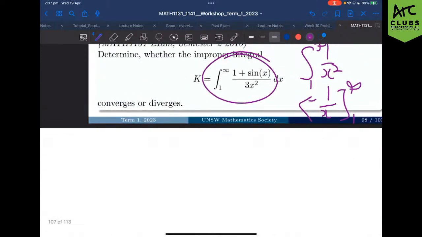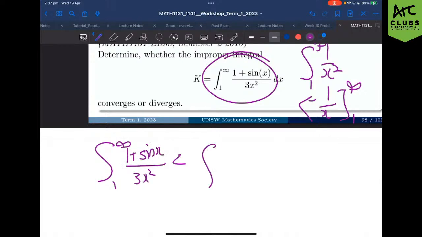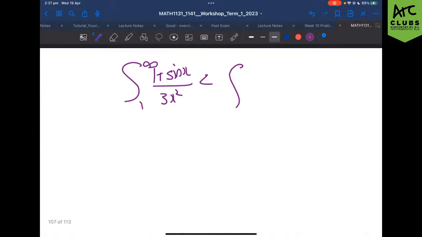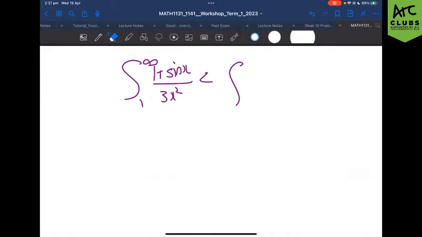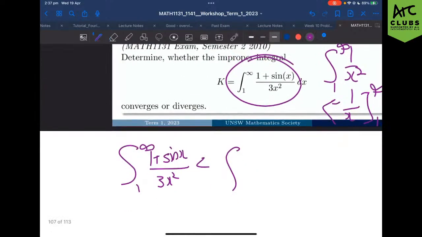So I can say that this integral from 1 to infinity of 1 plus sine x over 3x squared is less than just subbing in 1 instead of sine, because I know sine is always less than 1. Just as a quick refresher, the reason for that is sine oscillates between 1 and minus 1. It's a cute little wiggle. So that's the integral from 1 to infinity of 1 plus 1 over 3x squared. Does that make sense to everyone?